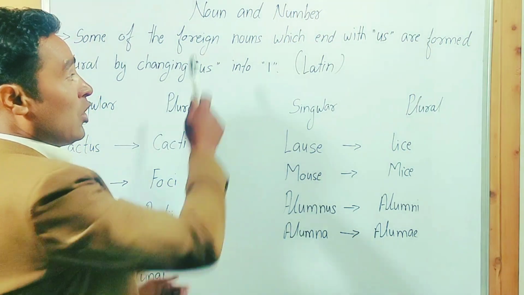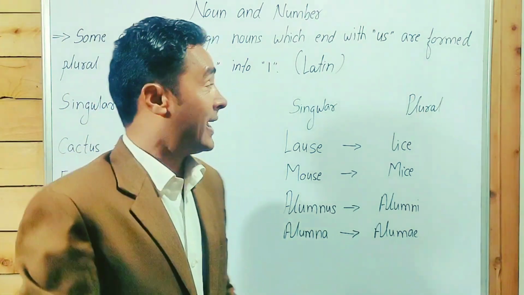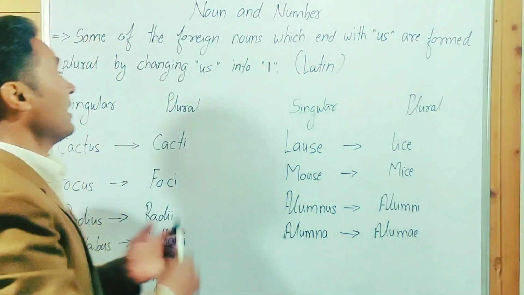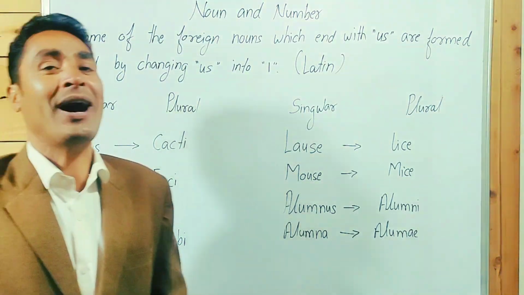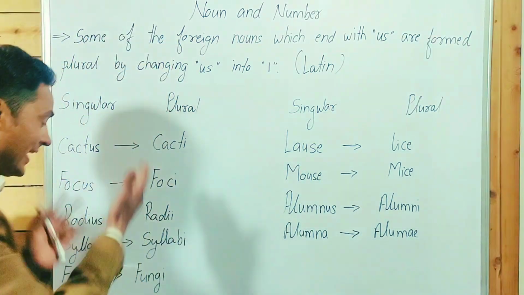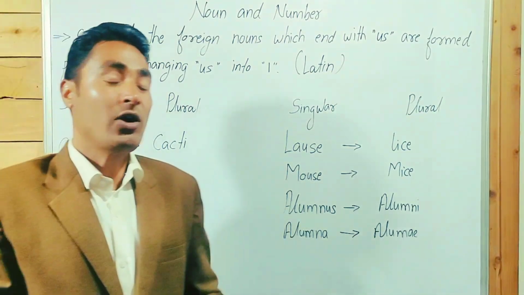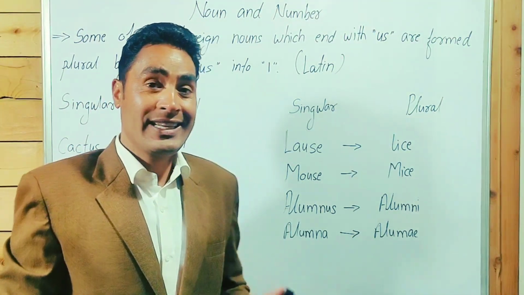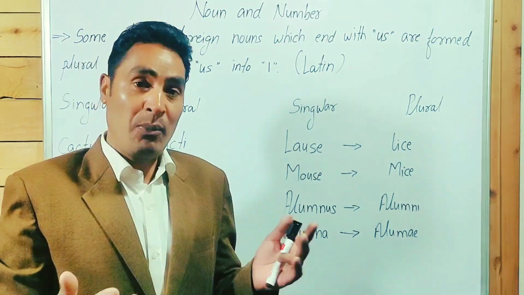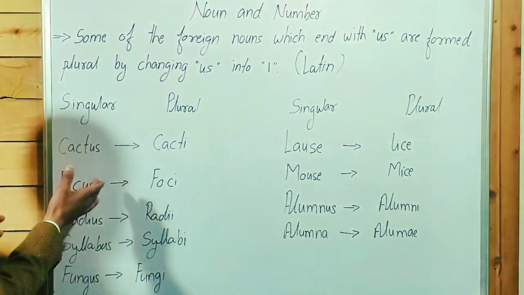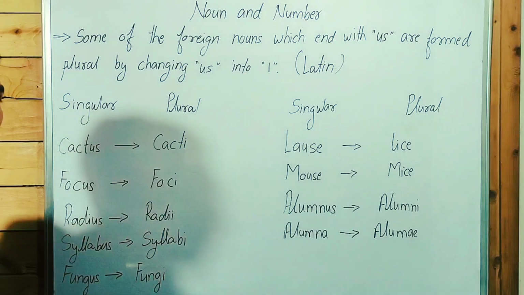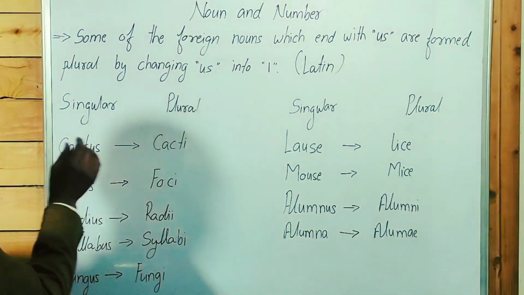Some of the foreign nouns which end with -us are formed plural by changing -us into -i. Guys, point to be noted, these are Latin words. These are not English words. These words were taken from the Latin language. That's why these nouns follow a different pattern.